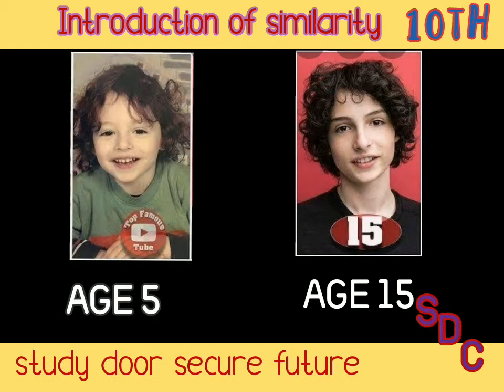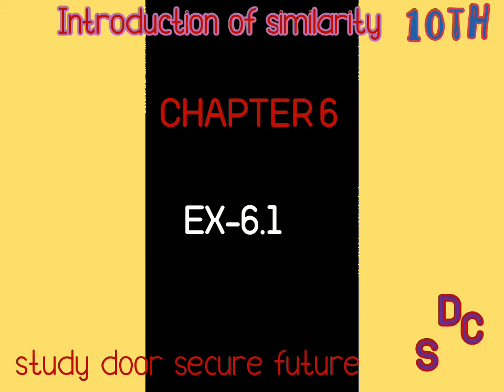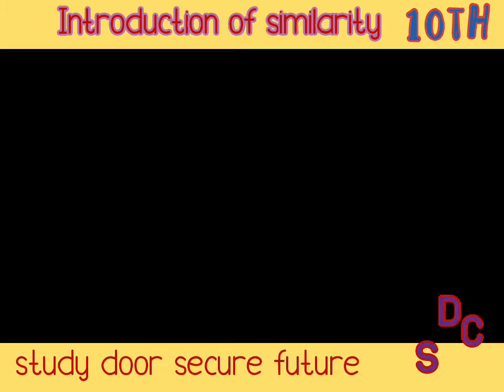Take one other example: a photograph of your childhood, say at age 5, and another picture of now, say at 15. What will you say now? Yes, these pictures are not the same size, but the shape is the same. So they will be similar. So, students, to understand the concept better, we will do exercise 6.1, filling in the blanks.